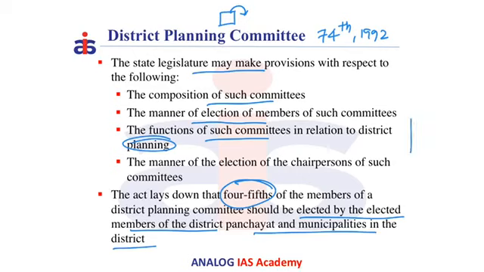Suppose, let us consider this as a district. This district has about 70% of the area under rural areas and 30% under urban area. Therefore, the composition of the members shall be in the ratio of 70:30 in the committee, and of this 70:30, the members shall be elected from all the three levels of the panchayat in the rural areas, and also the members from the municipal areas.